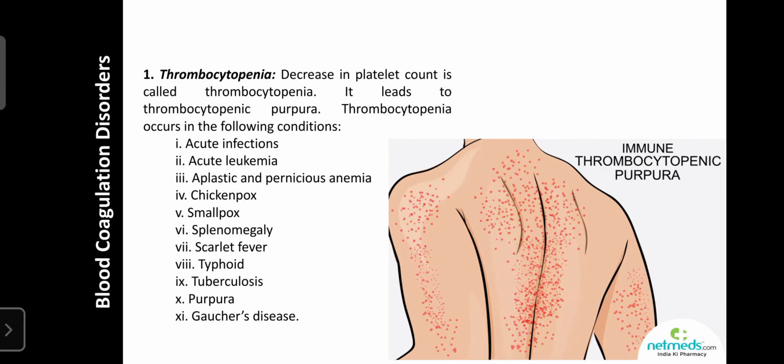First one is regarding blood coagulation disorders. The coagulation process is regulated by platelets, phospholipids, certain coagulation factors, and molecular calcium.